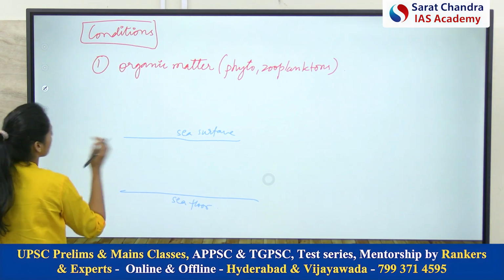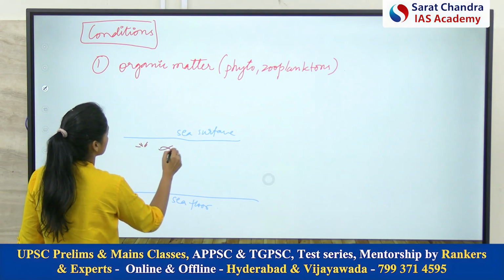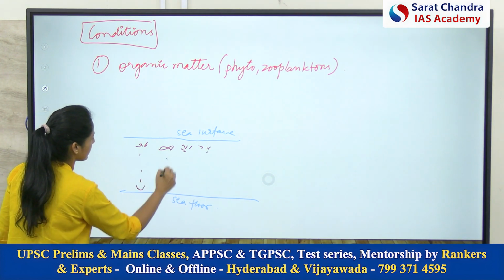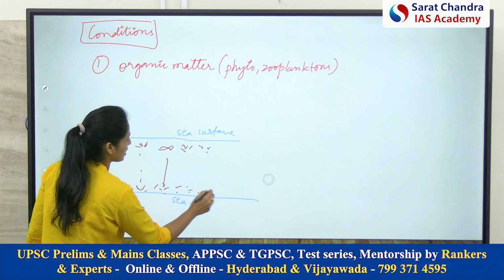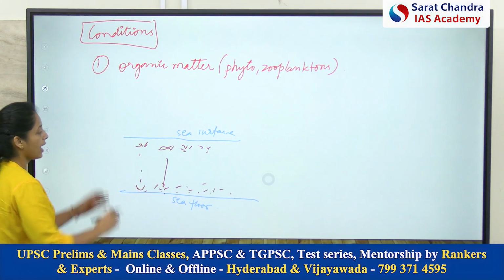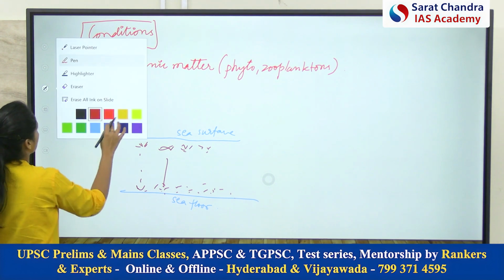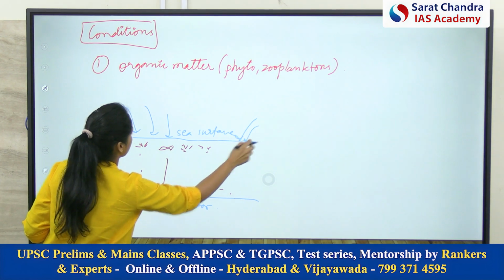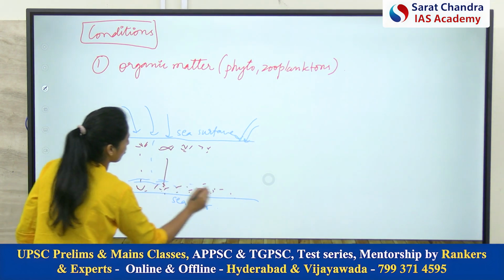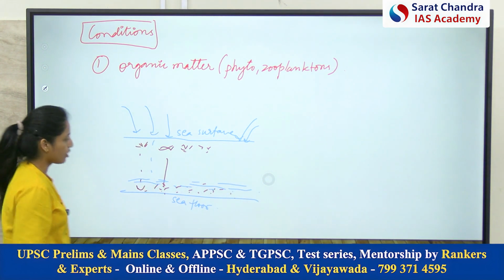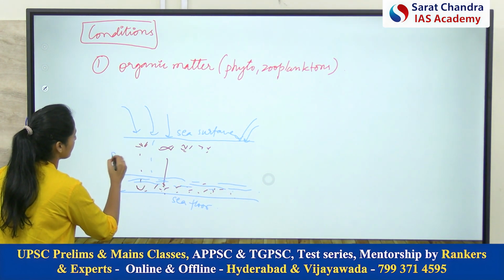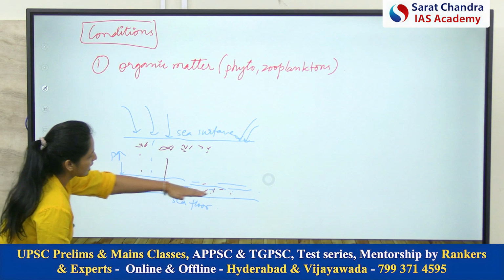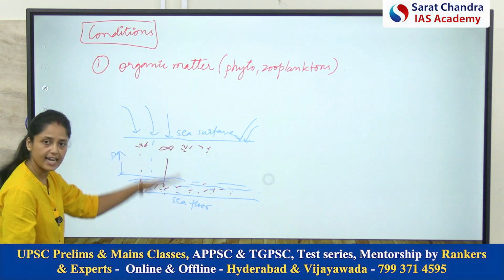Over a period of time, these phytoplanktons, zooplanktons, these marine organisms die and eventually get deposited at the sea floor. Over a period of time, the other sediments which are brought by the rivers and other carriers like winds also get deposited over these dead remains. So now what is happening? This layer is increasing the pressure on these dead remains. Because of this pressure, these dead remains are pushed towards the interior of the earth.